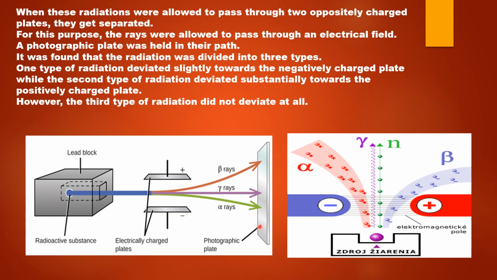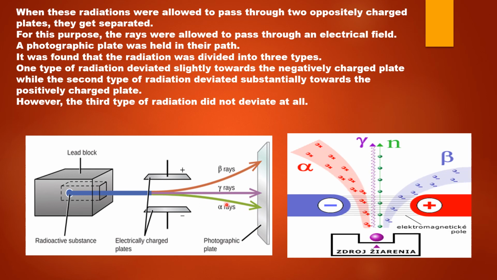When the photographic plate was kept in the path, it was found that the radiations were divided into three types. You can see the radiation has bifurcated into three different types of radiations: the alpha radiations, the beta radiations, and the gamma radiations. It was found that one type of radiation deviated slightly towards the negatively charged plate.